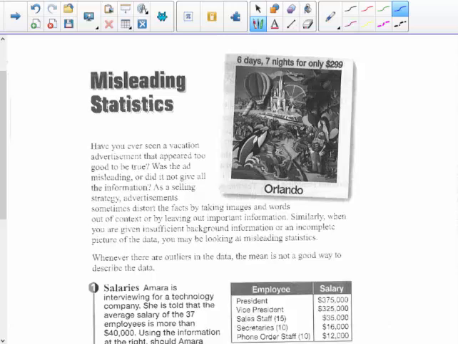So have you ever seen a vacation advertisement that appeared too good to be true? Was the ad misleading, or did it not give all the information? As a selling strategy, advertisements sometimes distort the facts by taking images and words out of context or by leaving out important information. Similarly, when you are given insufficient background information or an incomplete picture of the data, you may be looking at misleading statistics.